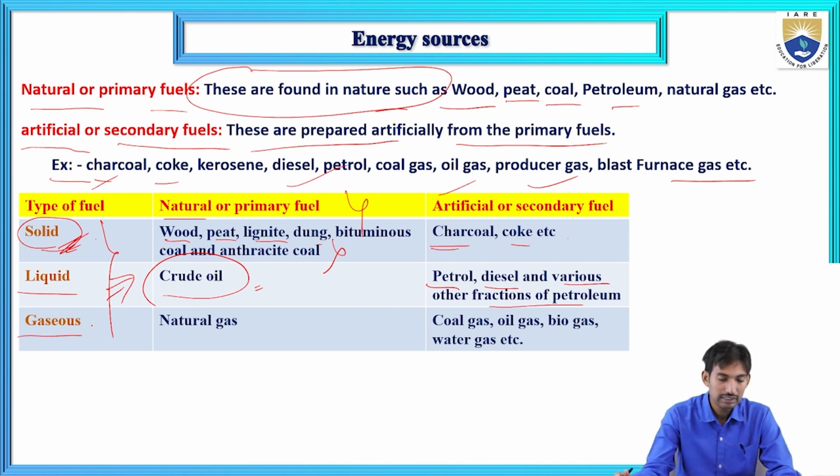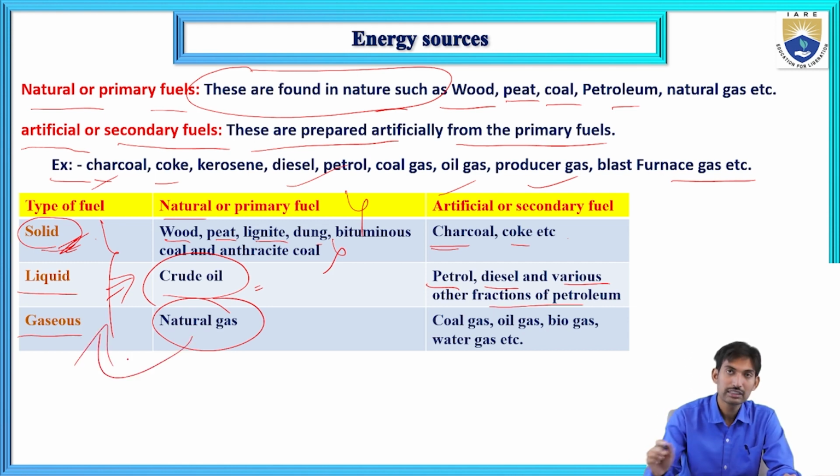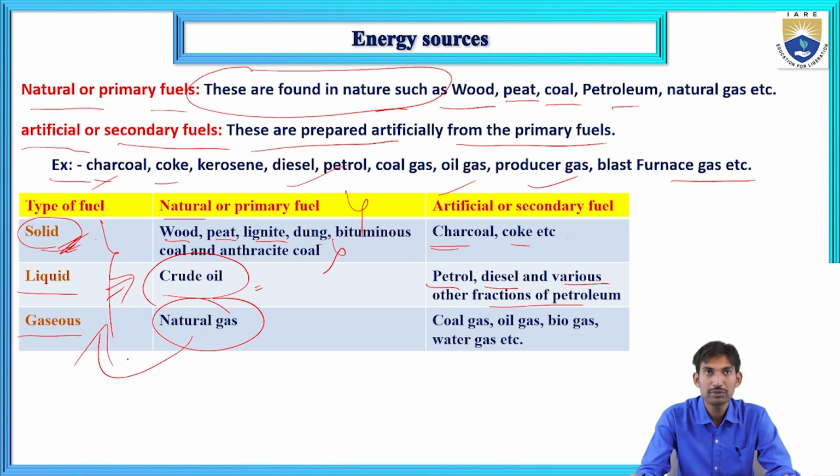The third one is the gaseous state. Natural gas is the example for the natural or primary fuel in the gaseous state.